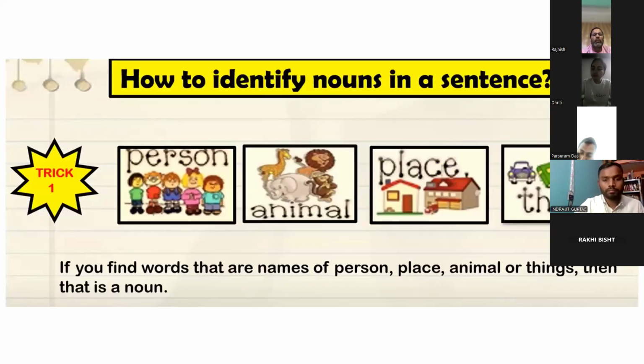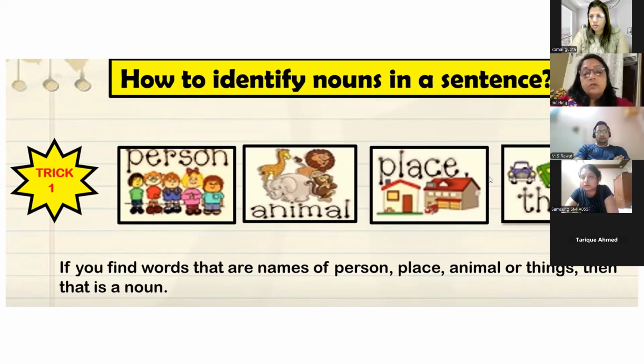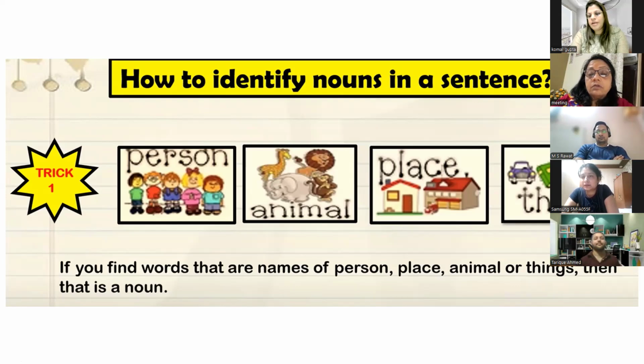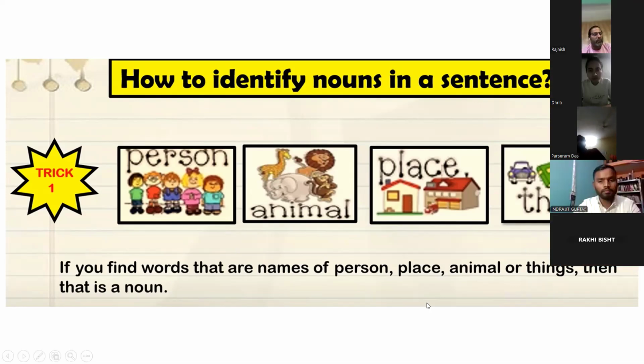The question आता है, how to identify the nouns in a sentence. So the first trick: if you find words that are name, place, animal, thing, that is a noun. I go to school. What is the noun? School, because school is the name of a place. My name is Komal. Komal is the name of a person. I have a pet. Pet is a noun. So this is very easy. If it is any name, place, animal, thing, that is a noun.